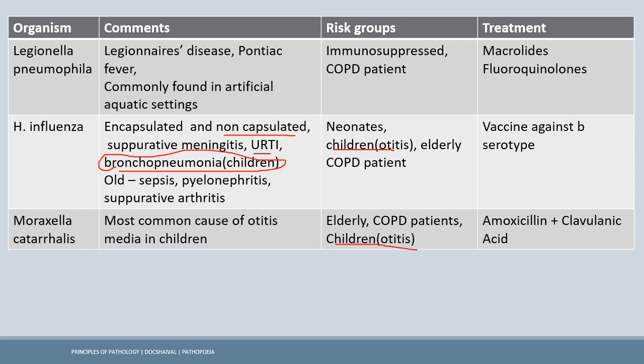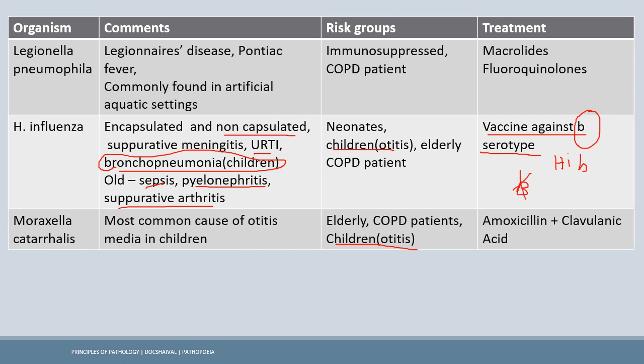Now in old patients, we have the sepsis by the H. influenza, or pyelonephritis or suppurative arthritis. We also have a vaccine available for the H. influenza, and that is for the B serotype. Recall we have HIB vaccine available. This is in contrast with the meningococcal vaccine that is not available for the B serotype.